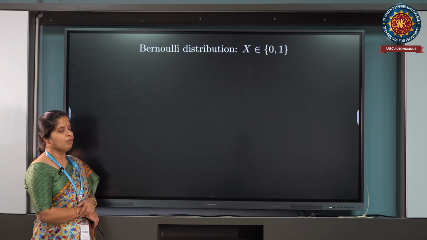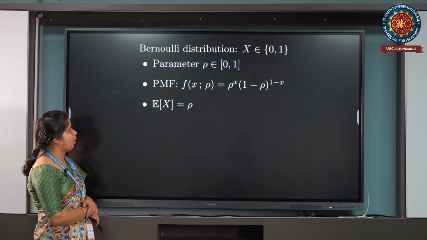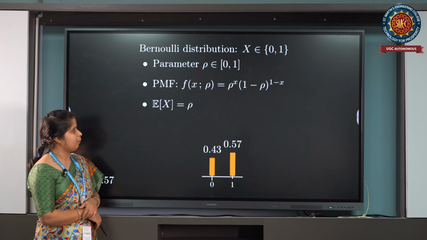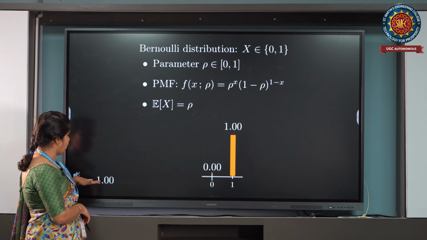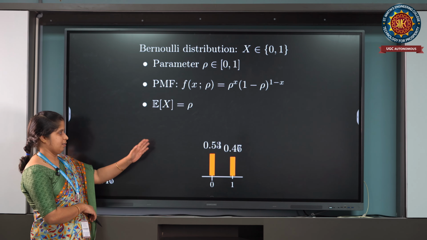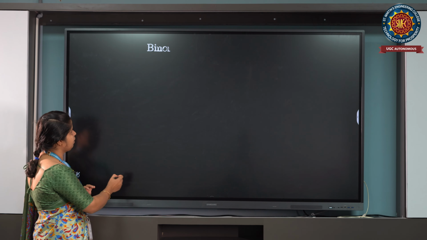Bernoulli distribution with a parameter between 0 and 1, the probability mass function is rho power x into 1 minus rho power 1 minus x. When rho values are changing, we can observe the bars, how the probability values are changing.